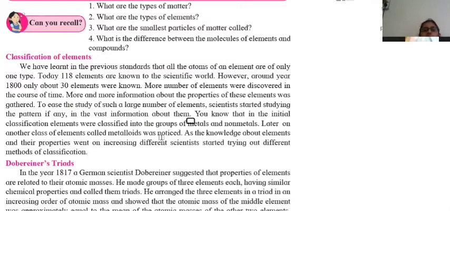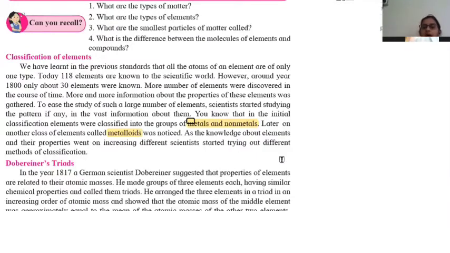You know that in the initial classification, elements were classified into groups of metals and non-metals. We know that in our periodic table, on the left hand side, metals are present, and on the right hand side, non-metals are present. Later on, another class of elements, metalloids, was noticed. Now, what is the meaning of metalloids? Metalloids have properties of both metals and non-metals, or the properties are intermediate between those of metals and non-metals.